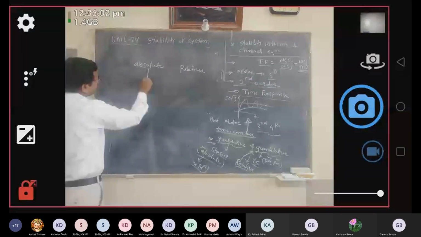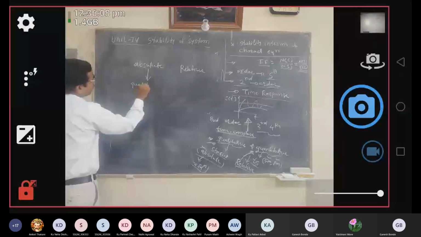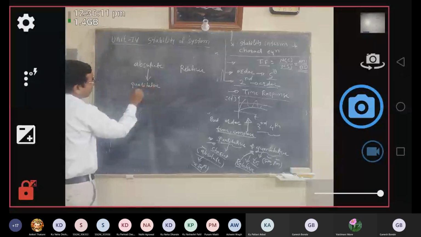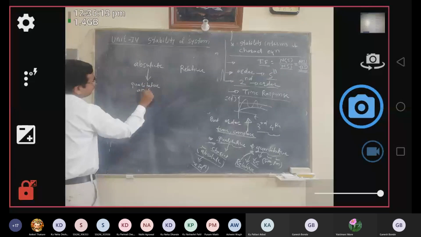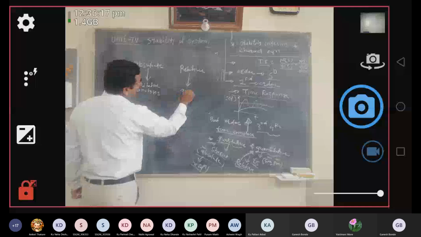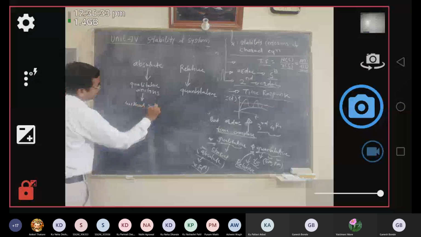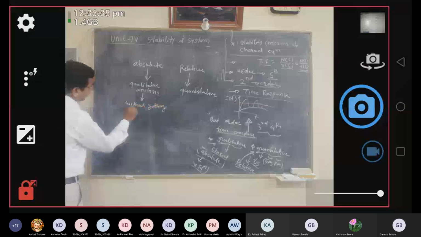Absolute stability is a measure of qualitative analysis of the system, and relative stability is the measure of quantitative analysis of the system. So what does qualitative mean?